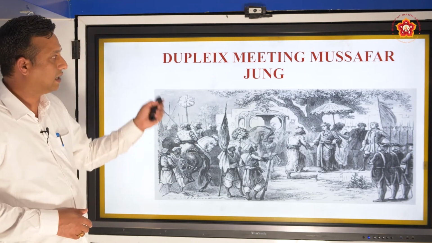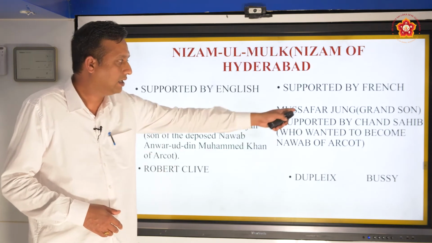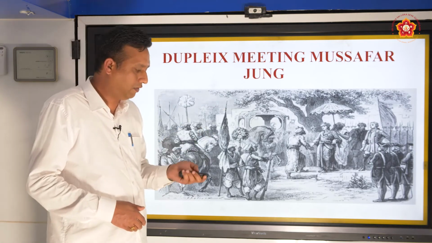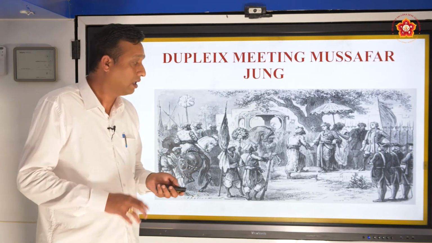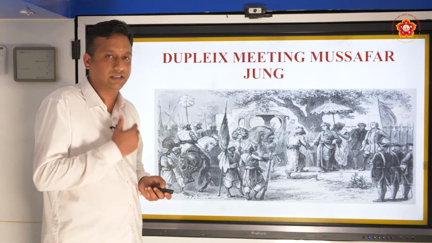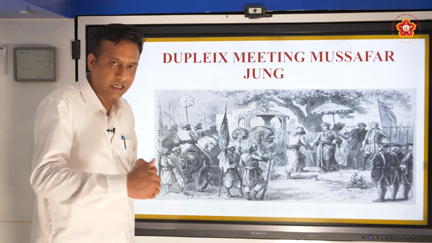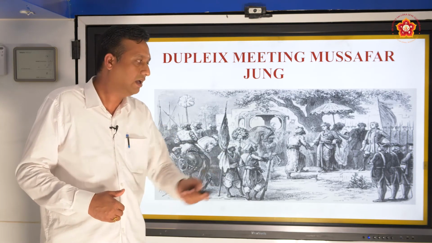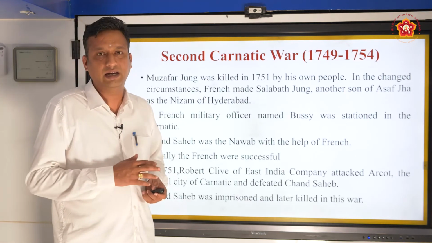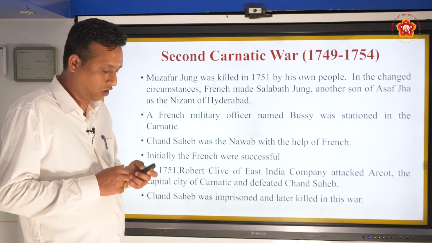Here you can see Dupleix meeting Muzaffar Jang, the grandson of the Nizam of Hyderabad. You can see that the French and the English are taking opposite sides. On one side the French and Indian rulers, on the other side Indian rulers and the British. In this way, it was not that they had love towards any Indians; they wanted to gain control over that area. So they were waiting for a good opportunity.